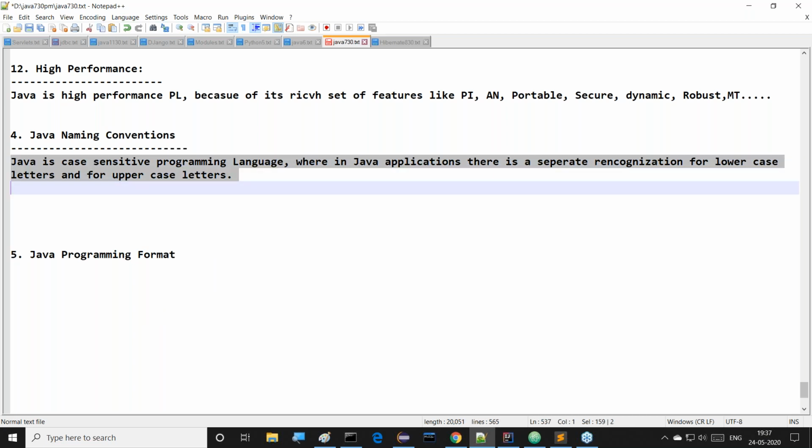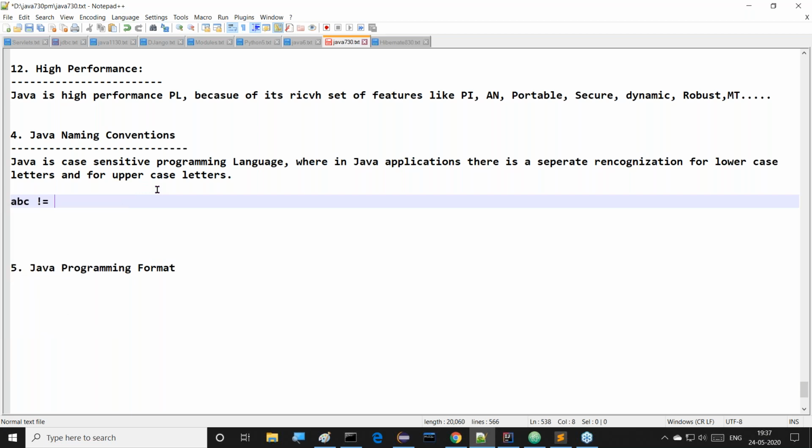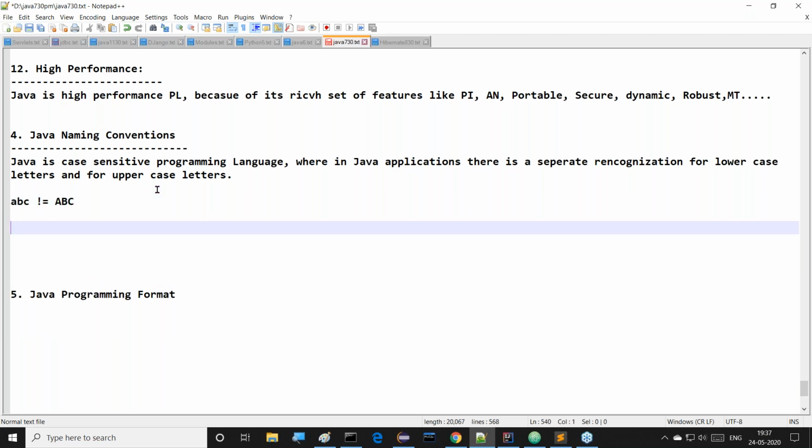So clearly, small abc is not equal to capital ABC. Small abc is not equal to capital ABC.